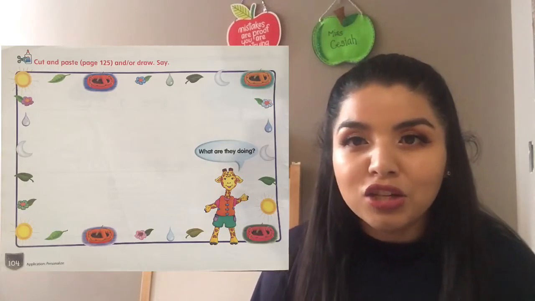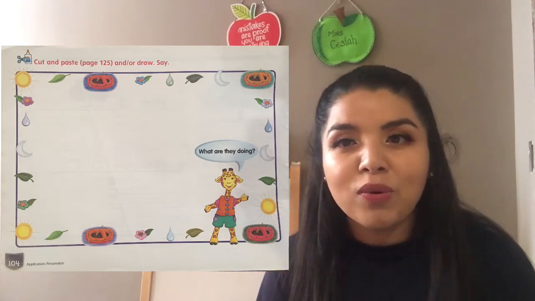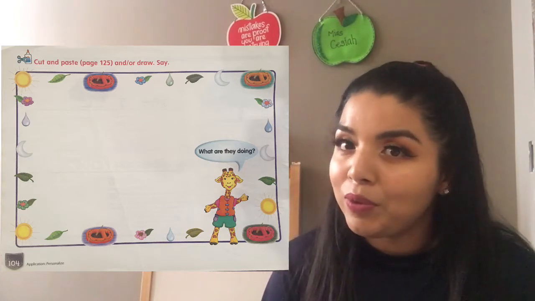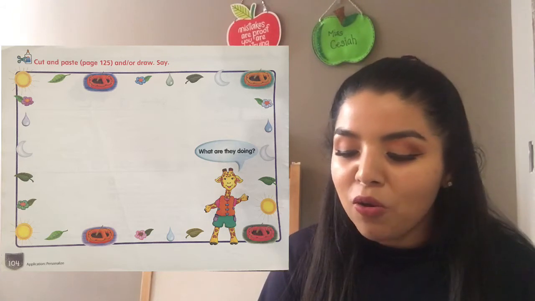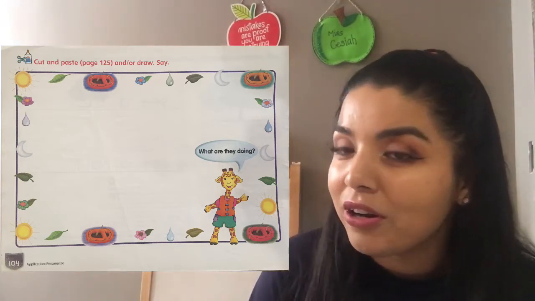Now it's time for you to work. Today we're going to do two works, okay? So let's go to the first work. It's going to be in your student book on page 104. That is this page that you can see right here. You are going to need scissors and glue, okay? So please open your student book first on page 104.